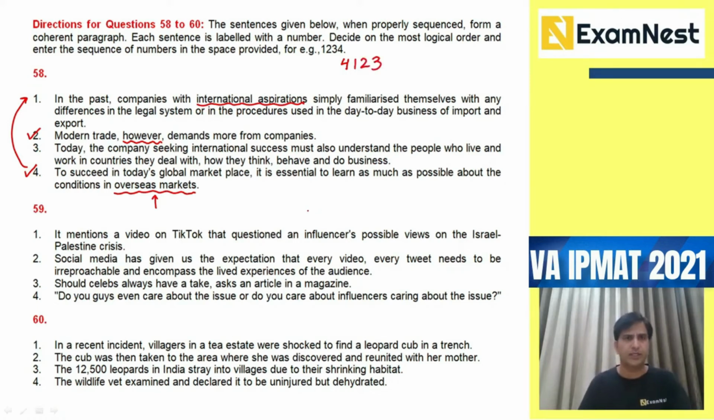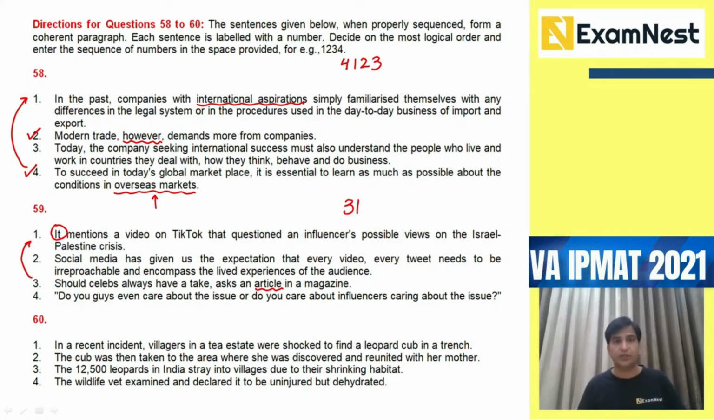Let's look at the next question. It mentions, now it focuses on what? It focuses on the article in a magazine. Therefore, 3 must be the starting statement. Should celebs always have a take, asks an article in a magazine. It mentions a video on TikTok that questioned an influencer's possible views on the Israel-Palestine crisis. So immediately after 3, we have 1 because we have a mandatory pair here where 1 talks about the article.